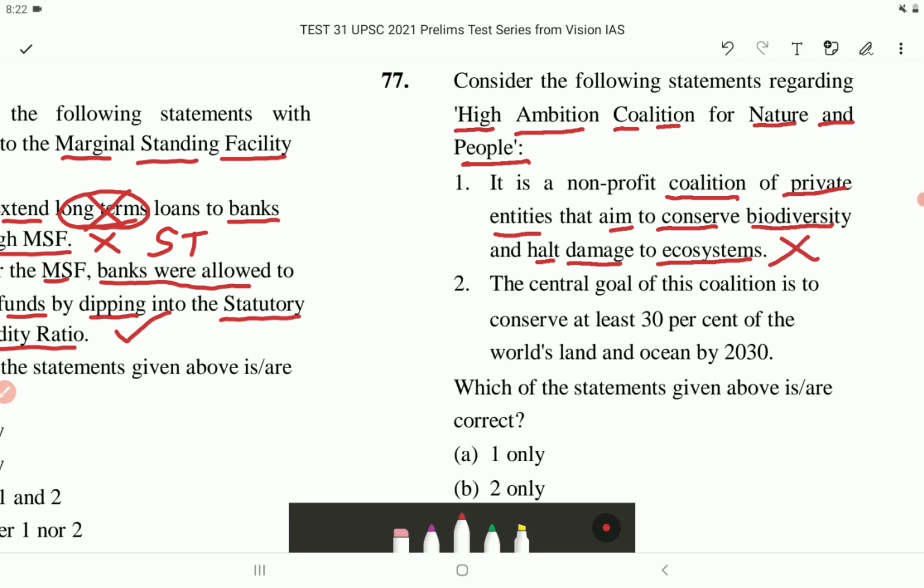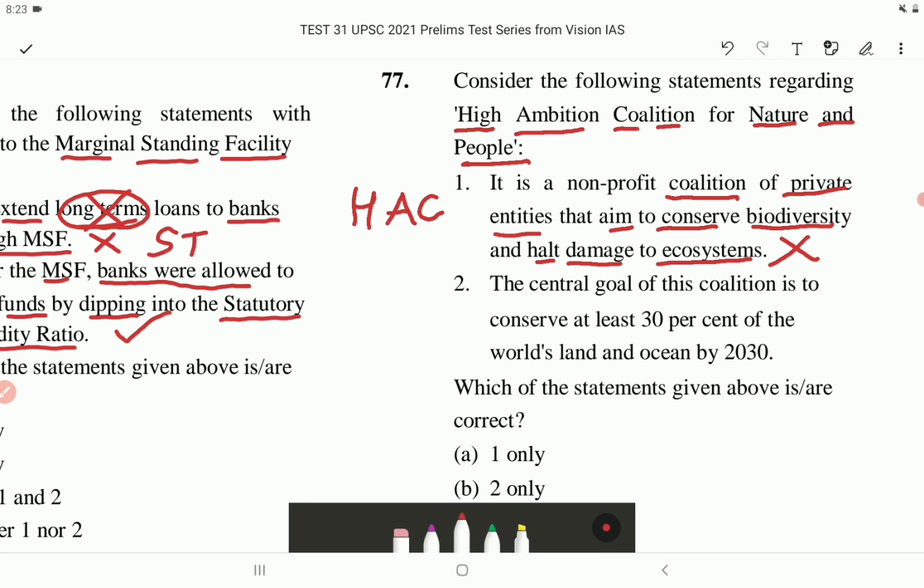High Ambition Coalition, that is HAC, for nature and people is an intergovernmental group championing a global deal for nature and people that can halt the acceleration, so it is going to stop the accelerating loss of species and protect vital ecosystems that are the source of our economic security. So statement 1 is incorrect.